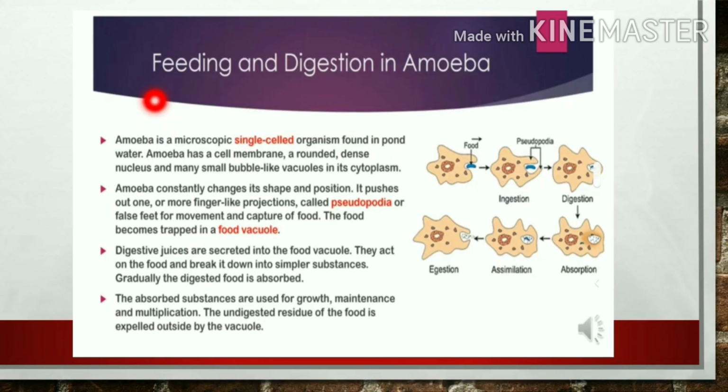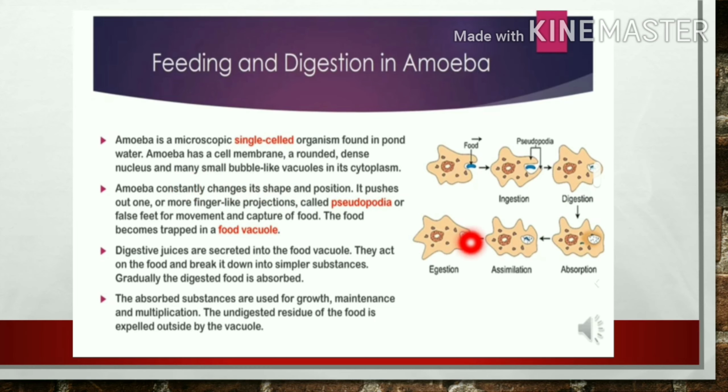Next we are going to know about the feeding and digestion in amoeba. See, this is the amoeba. Amoeba is a microscopic single-celled organism found in pond water. Amoeba has a cell membrane. So this outer covering is known as the cell membrane. A rounded dense nucleus. See this one, this is their nucleus. And many small bubble-like vacuoles in its cytoplasm.